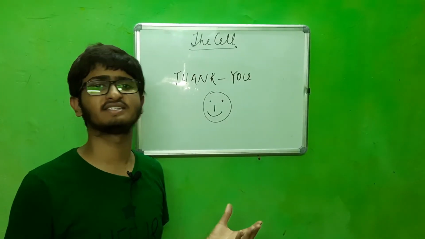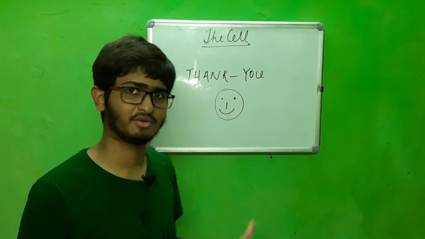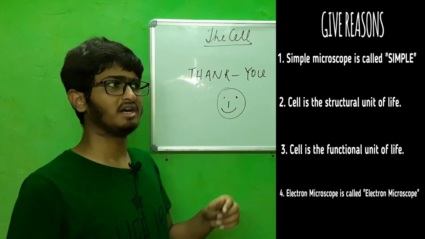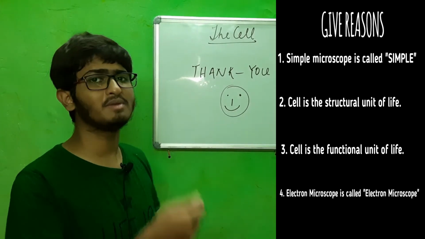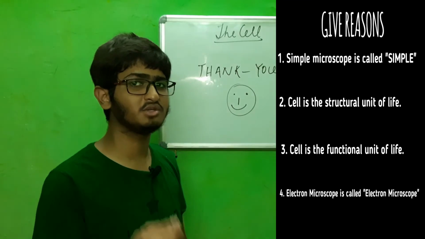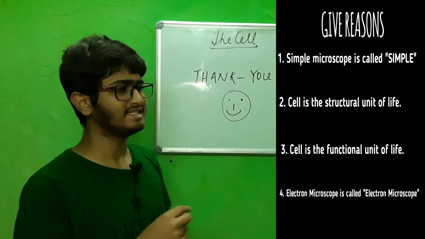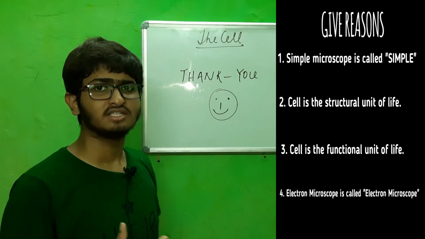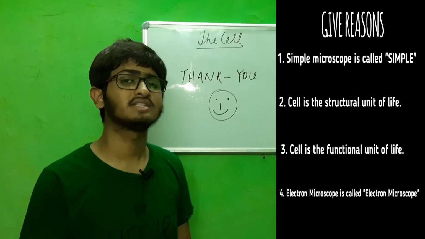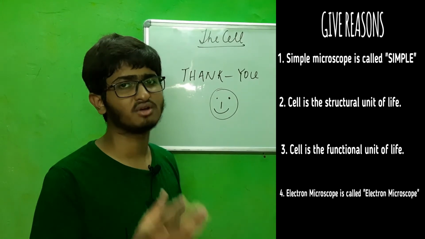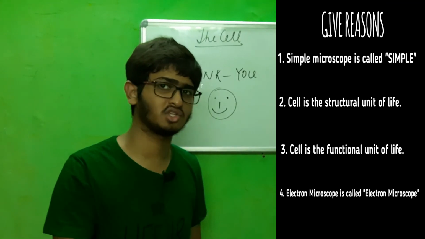Now let us discuss some give reasonings that can come from the video which I made today. Number 1, a simple microscope is called simple. Why? Because it uses a single biconvex lens, only 1 point. Secondly, cell is the structural unit of life. Why? Because our body and each of the living bodies are made up of cells. That's why it is known as the structural unit of life.